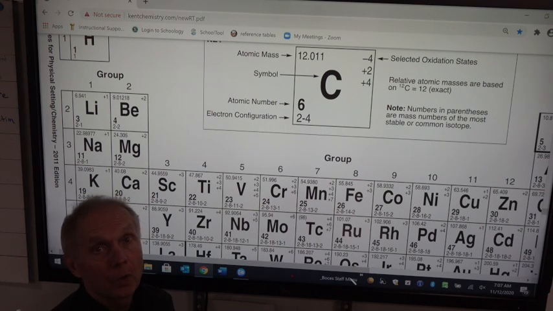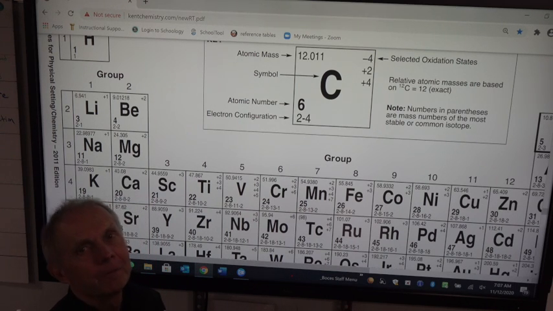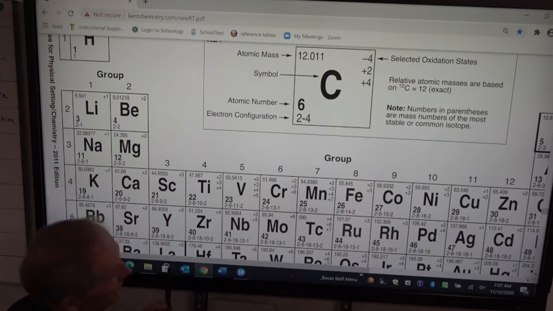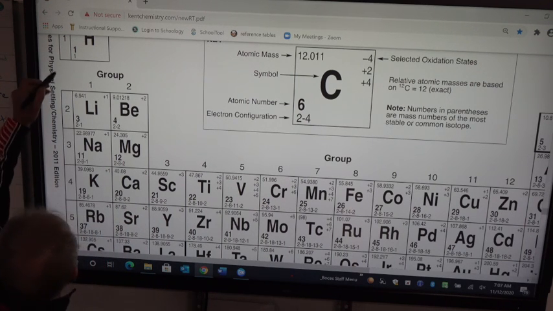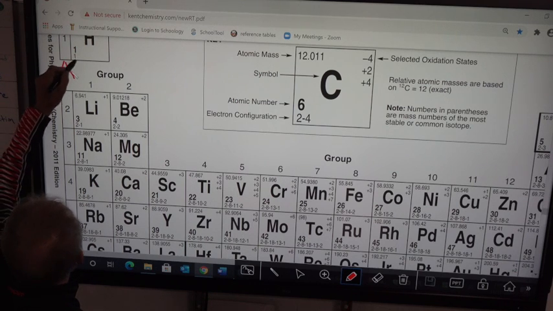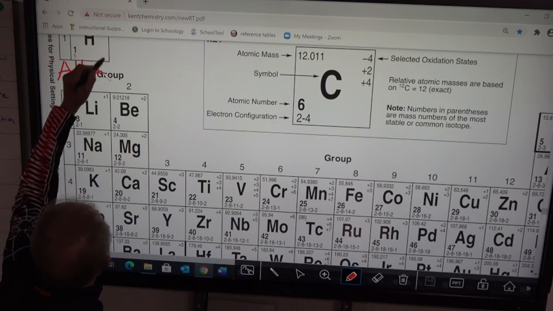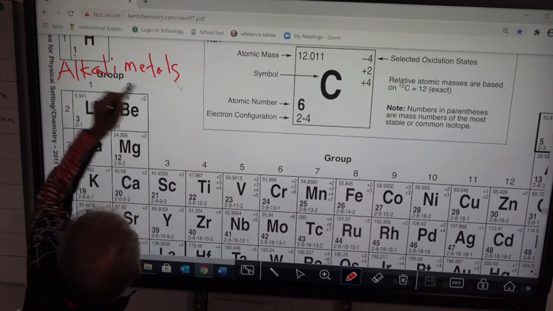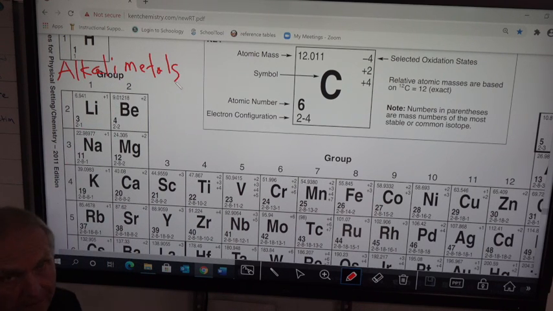Remember, groups were also called families because they all have similar chemical and physical properties because of the number of valence electrons. So group 1 is called the alkali metals.